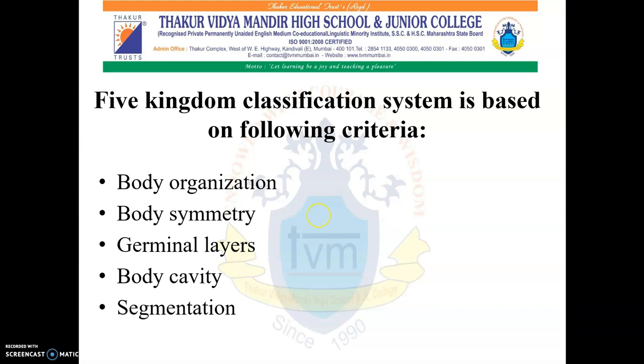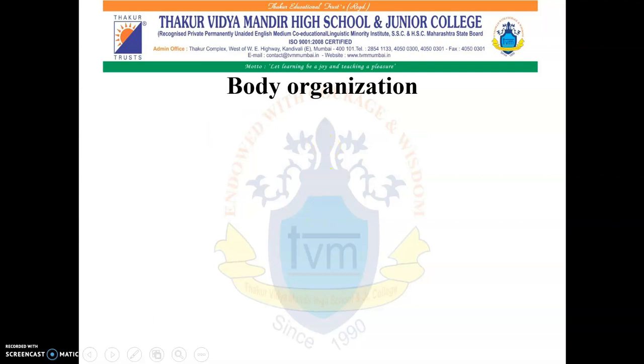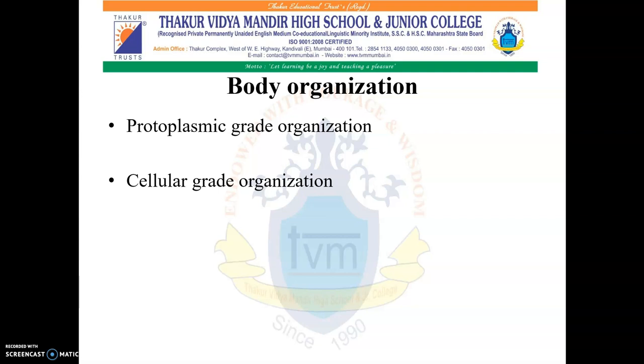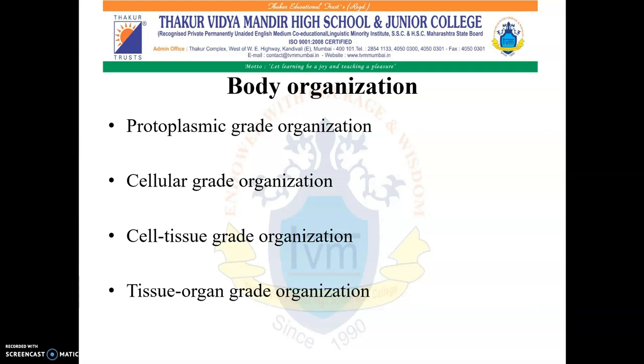Let us start with body organization. We all know that body of animal is made up of cells. So based on cell, there are five different types of body organization, and they are protoplasmic grade organization, cellular grade organization, cell tissue grade organization, tissue organ grade organization, and organ system grade organization. Let us see all these types in detail.